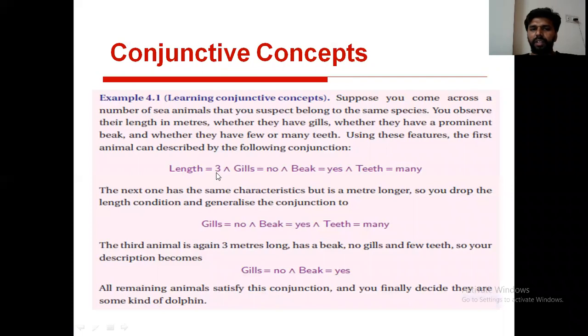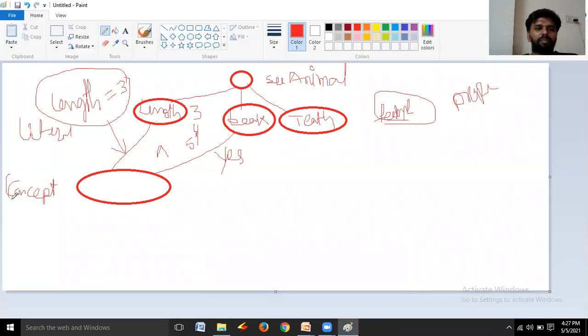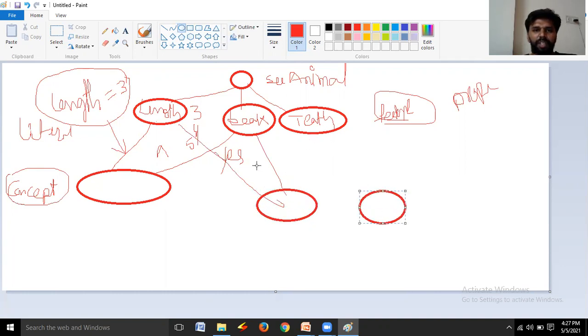Got the point? Length is equal to 3, conjunction, gills is equal to no. Like this, a number of possible concepts are formed.